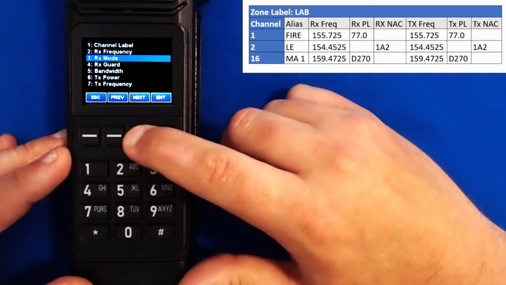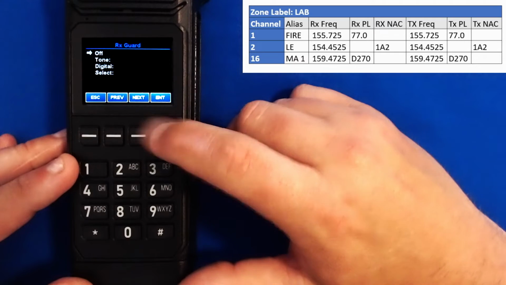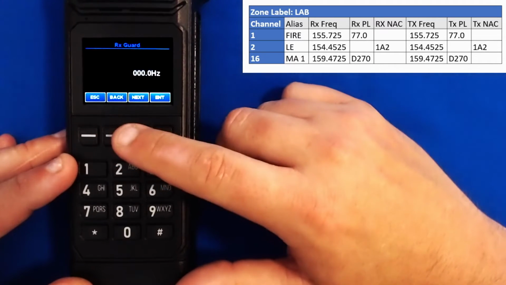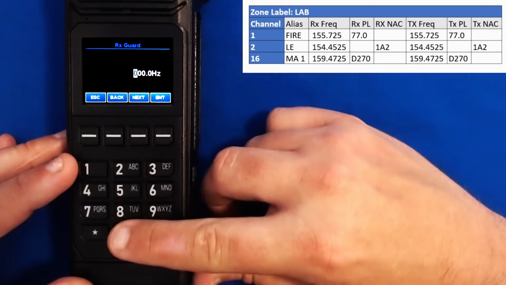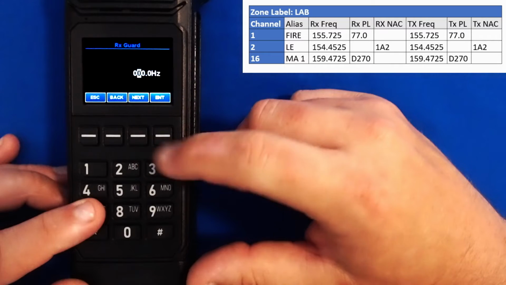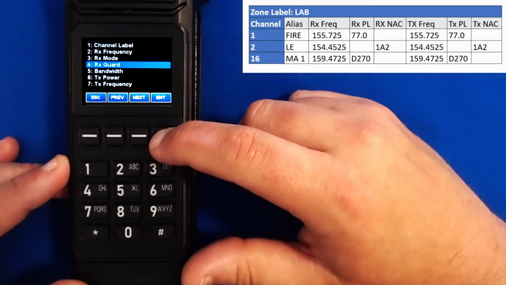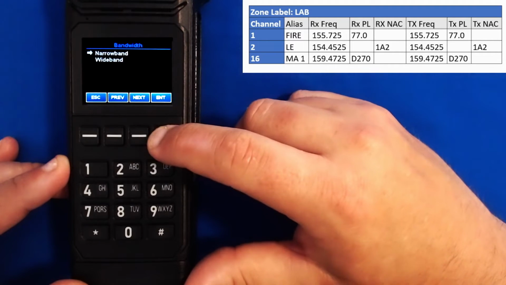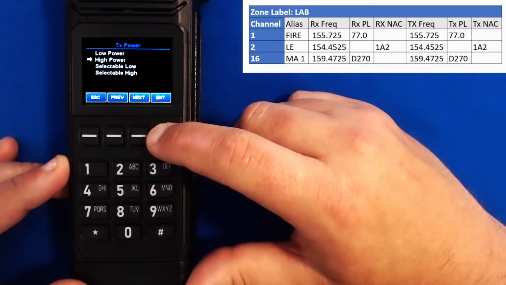I'll go down to my receive guard. Select tone, hit clear, and now I have to type in 77 hertz. But you'll see that it's a 3-digit number, so I have to type in 077 and press enter. Next, I'll go to my bandwidth. This should always be narrowband. My transmit power, high is good.